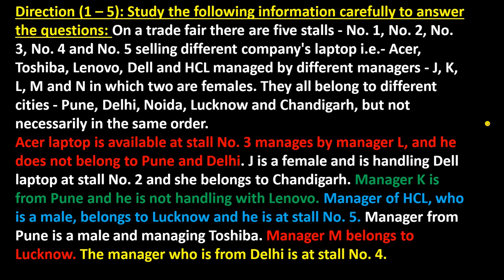So, out of these 5, 2 are females. They all belong to different cities, Pune, Delhi, Noida, Lucknow and Chandigarh, but not necessarily in the same order. Okay, so these are the directions.